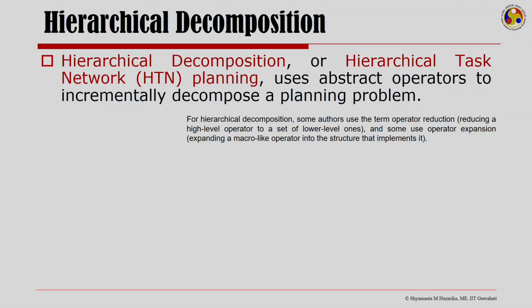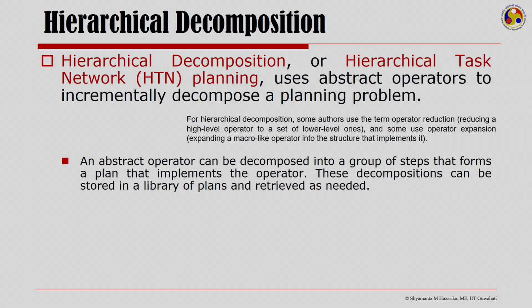For hierarchical decomposition, there are a number of terms that people use. Some authors use the term operator reduction, that is about reducing a high level operator to a set of low level ones, and some use operator expansion, that is, expanding a macro-like operator into the structure that implements it, that is at the level of the actions.